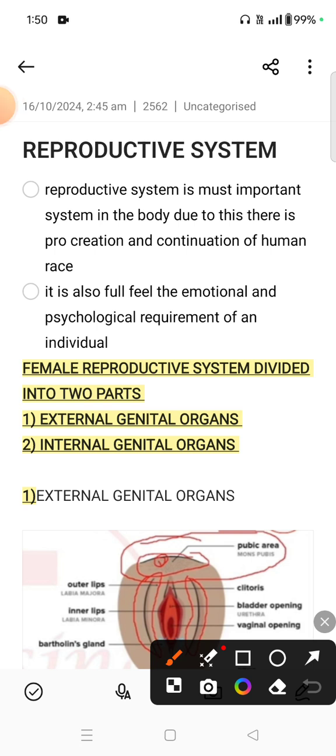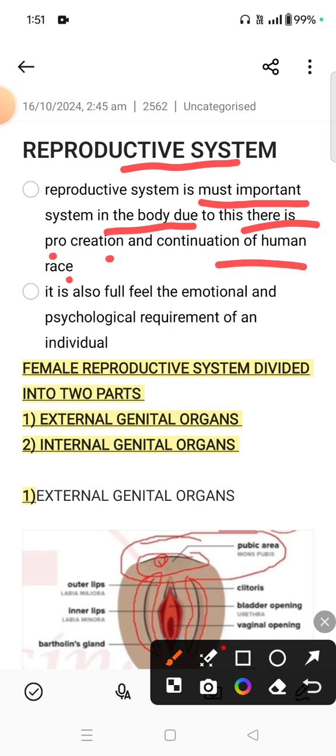Today we are going to study about the reproductive systems. The reproductive system is the most important system because, due to the reproductive system, there will be the continuation of the human race and the continuation from one generation to another generation. Due to this, there is procreation and continuation of the human race.